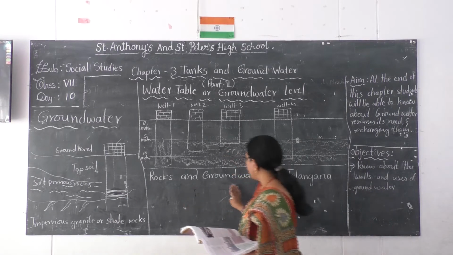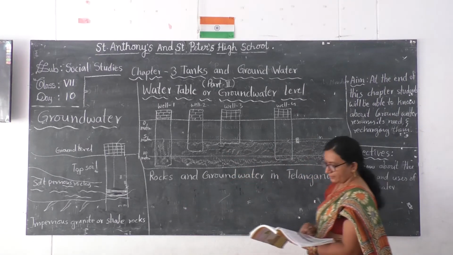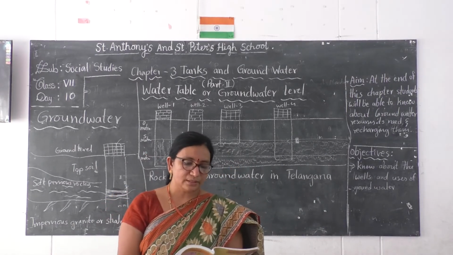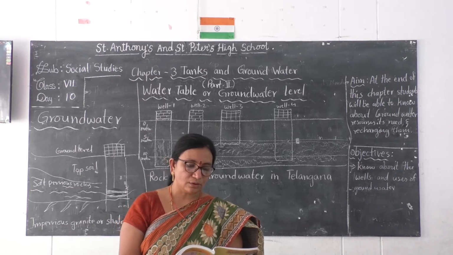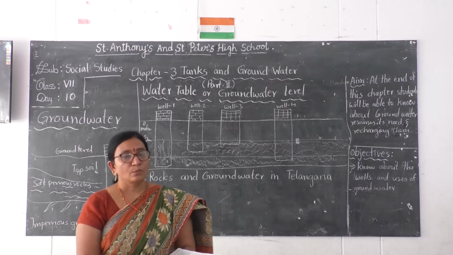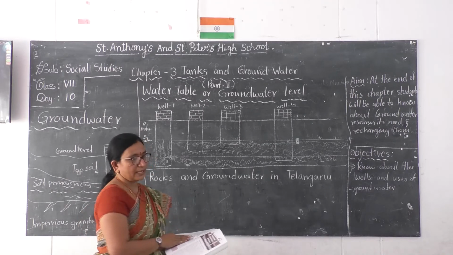Now, rock and groundwater in Telangana. What kinds of rocks are there? Most of the rocks under the soil in Telangana consist of granite. Just now I told you granite stone is very widely found in the land of Telangana.